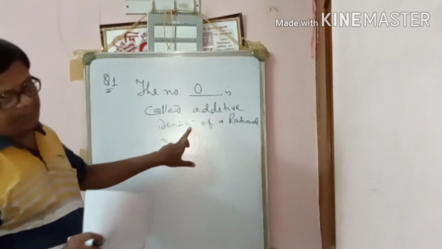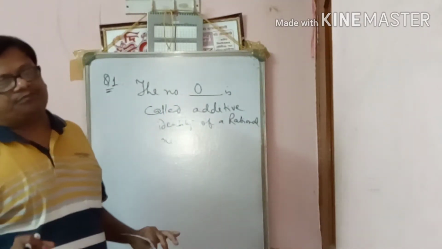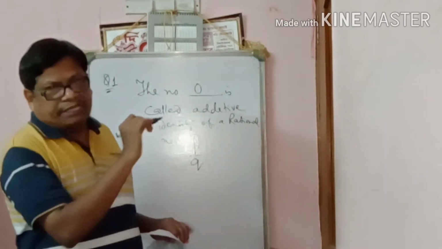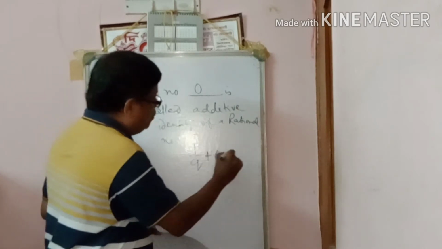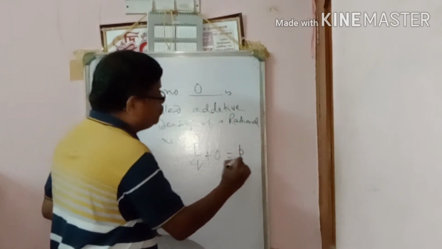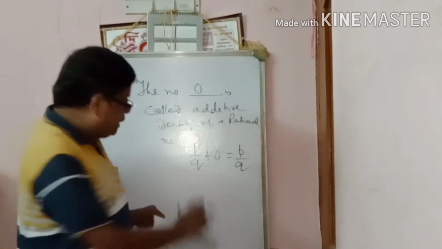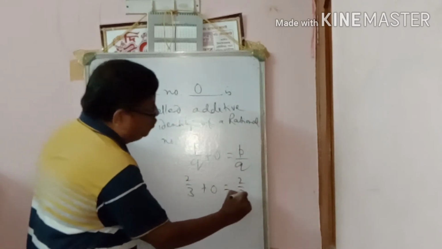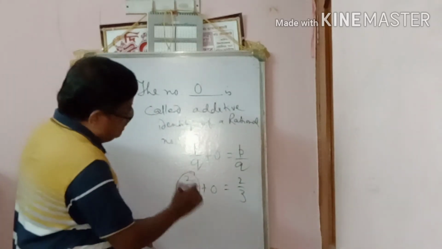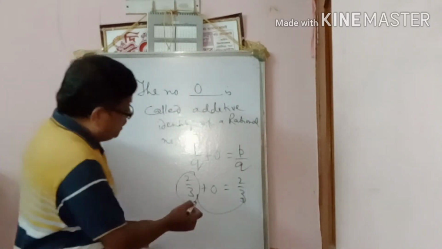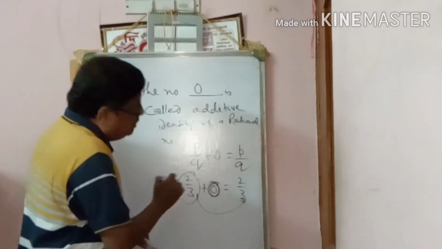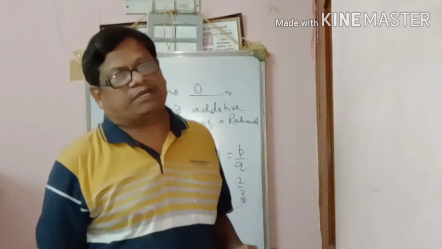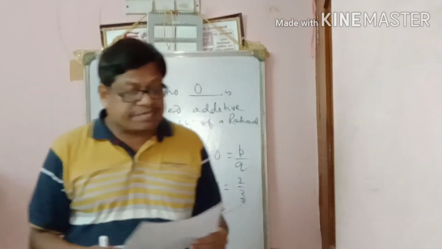Additive identity means, suppose we consider any rational number P by Q. If we add 0, we get P by Q again. Suppose 2 by 3 plus 0 is also 2 by 3, no change. That's why 0 is called the additive identity of a rational number. Okay.